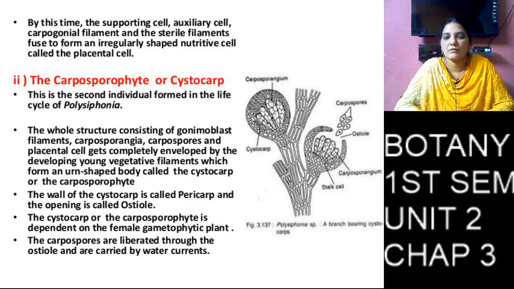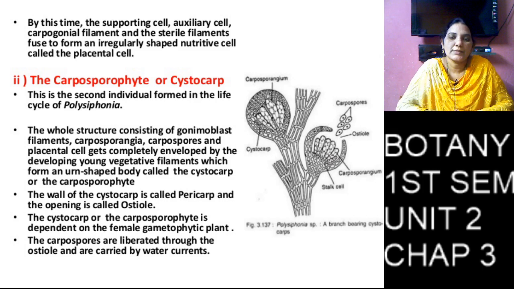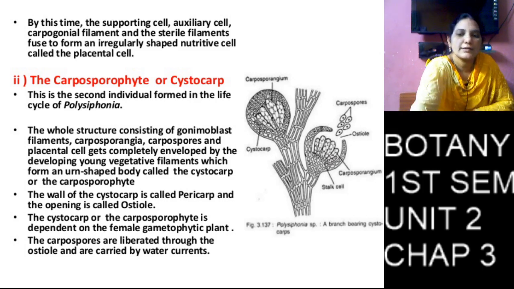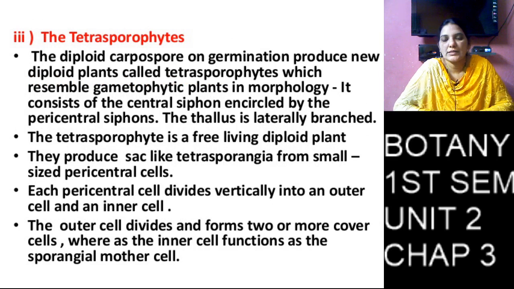On complete formation of carpospores, the outer layer, the pericarp, ruptures, and the carpospores enter into the water and produce a diploid plant. They produce the diploid thallus, that is called the tetrasporophyte. This diploid plant participates in the asexual reproduction. So now coming to the asexual reproduction.